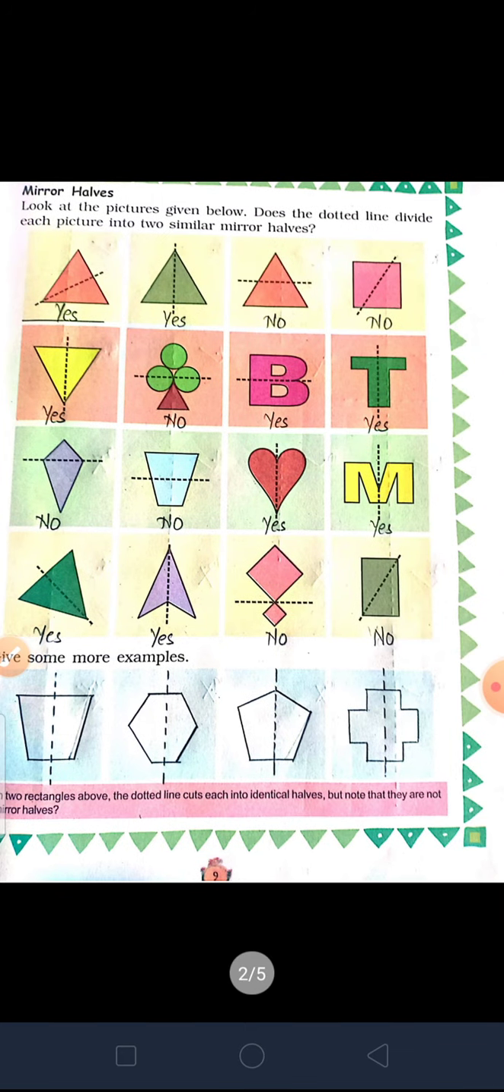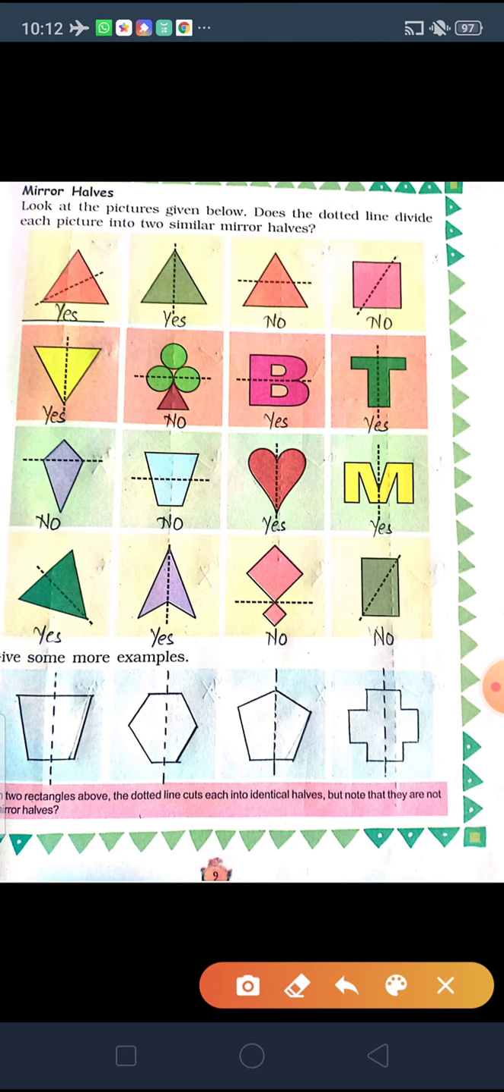As you know, in part 3 we learned about mirror halves, means how can we see the half picture using the mirror in complete form. So here they have asked us some questions based on that.